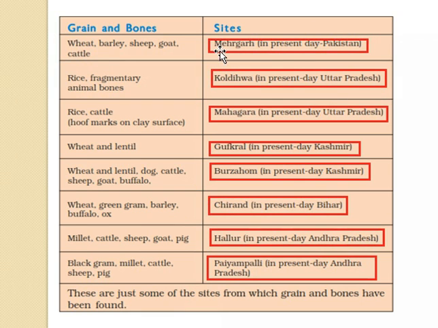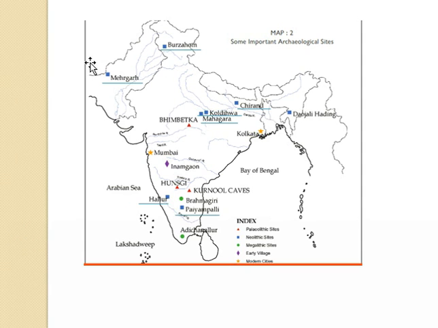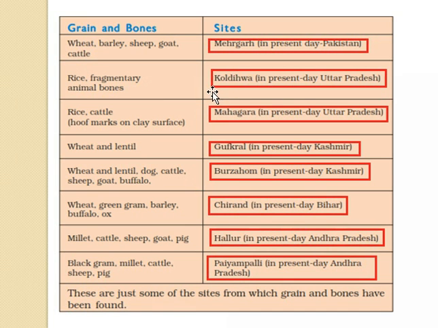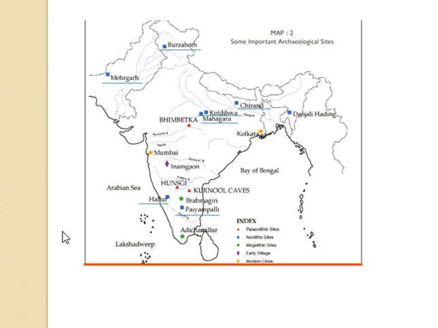Here Mehrgarh, which is in present day Pakistan, where wheat, barley, sheep, goats, and cattle were found. Let me show it to you on the map. Here you can see present day Pakistan, it is near the Bolan Pass, Iran is here and Pakistan is here. So remember this. Then the next site is Koldihwa, which is in present day Uttar Pradesh, and also Mahagara, which is also in present day Uttar Pradesh, where rice and fragmentary animal bones were found, and here also rice and cattle were found. Let me show it to you on the map.